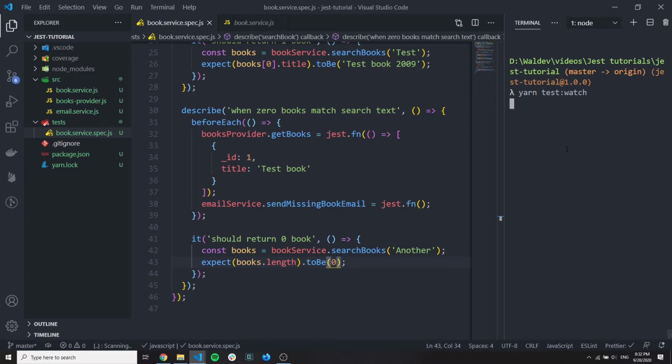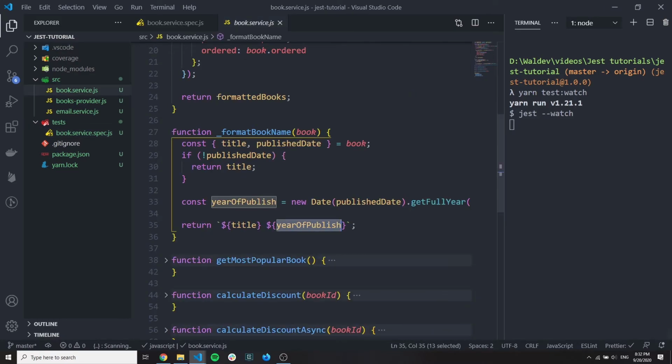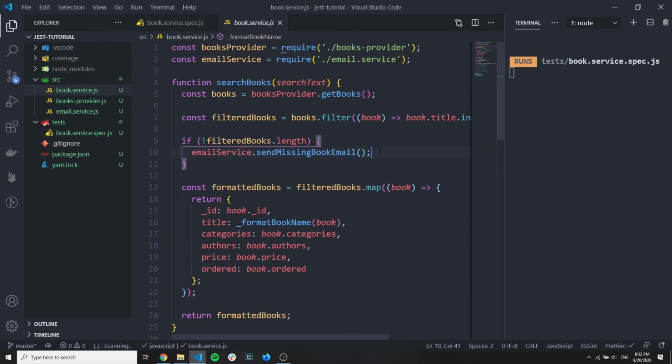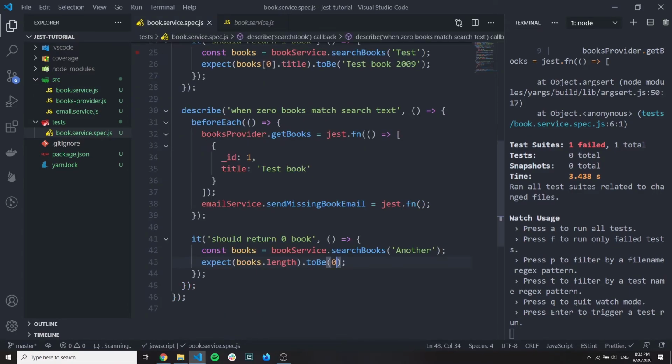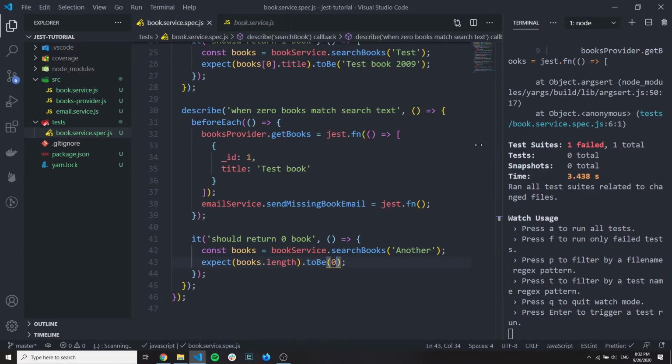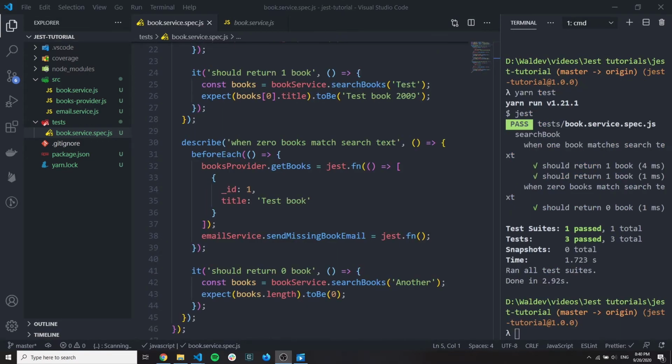So make yarn test watch again. But in this case, we should send an email. And how to test this if we mock this? So this is not used. How to test this? I'll show you how to test this. Let's first understand what's wrong.